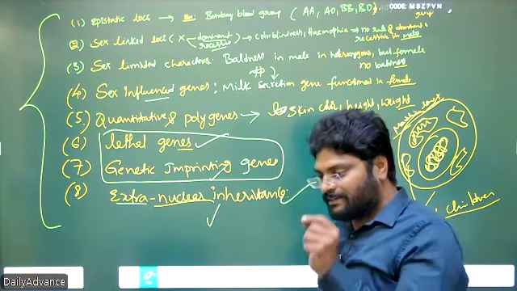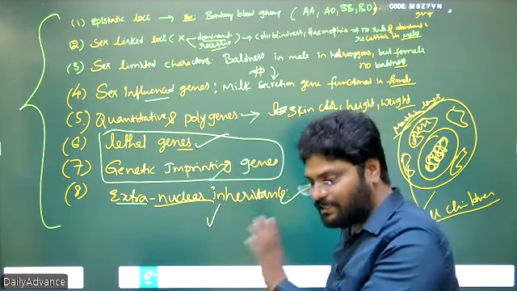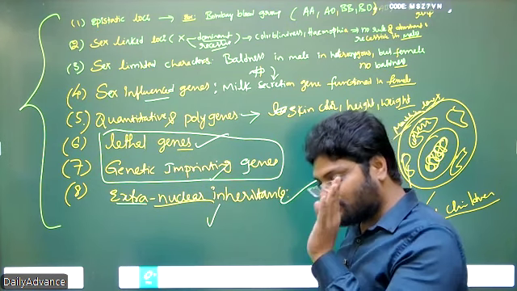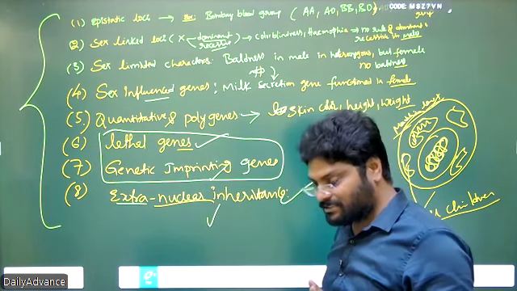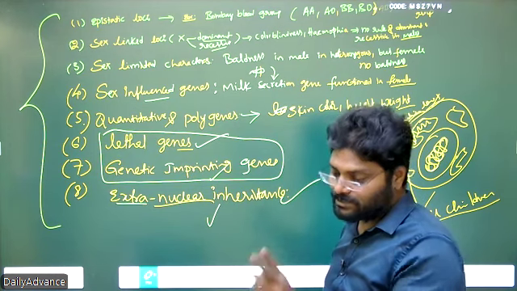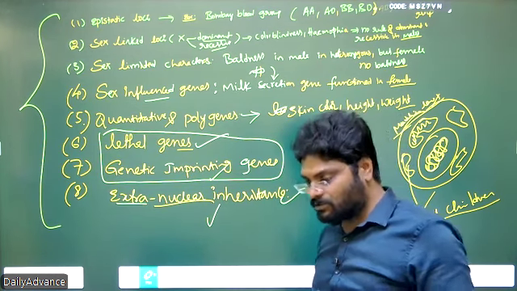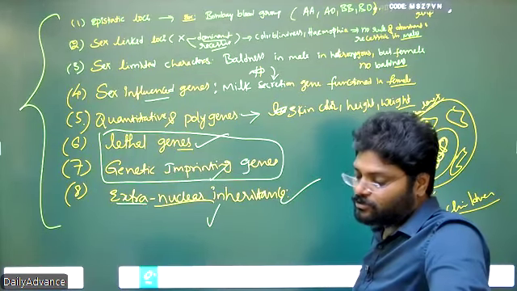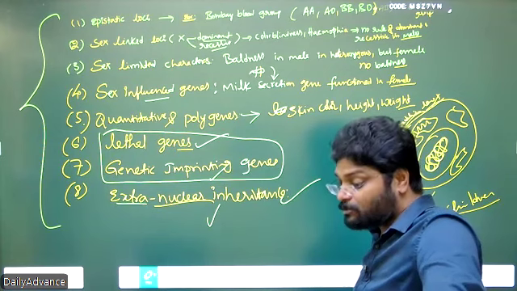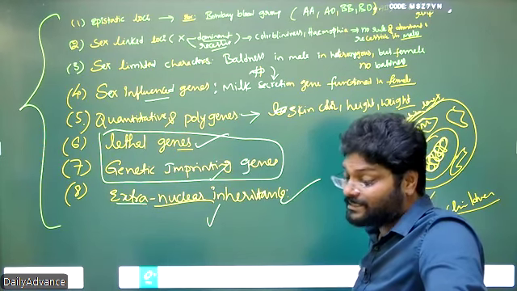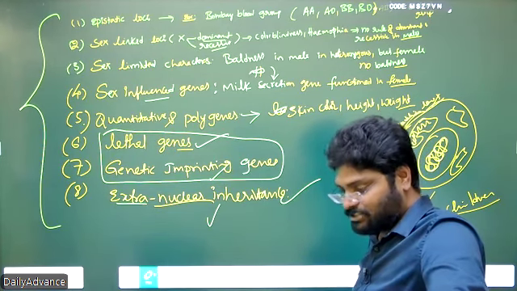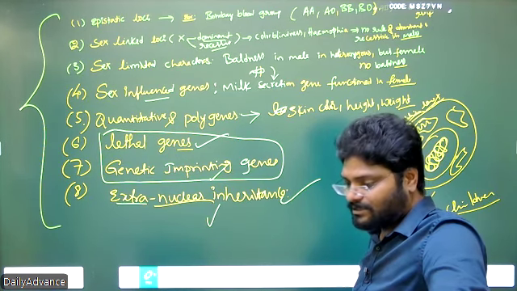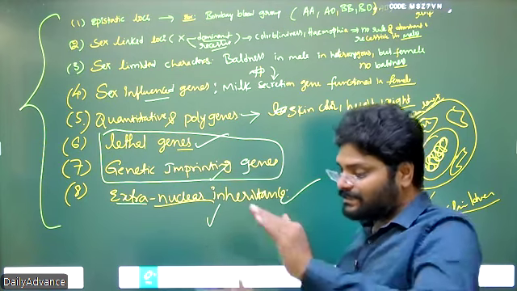First of all, whether a loci is producing a single output, a single character, and whether that loci follows the law of dominance and recessiveness. These are the two things we consider to decide whether a loci is a Mendelian loci or not. If a loci never produces any output, if a loci produces multiple outputs, or if a loci is acting as a regulatory gene or interacting gene, then these loci are not following the Mendelian laws.